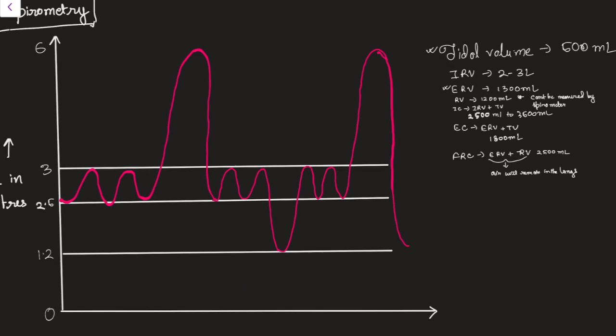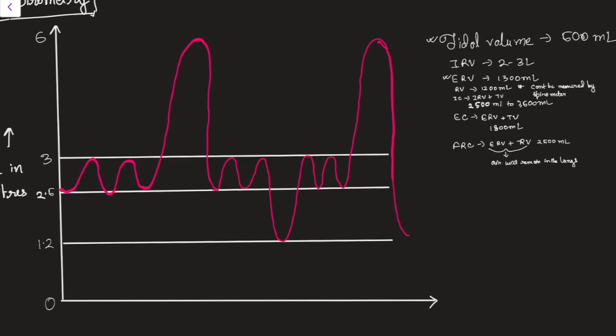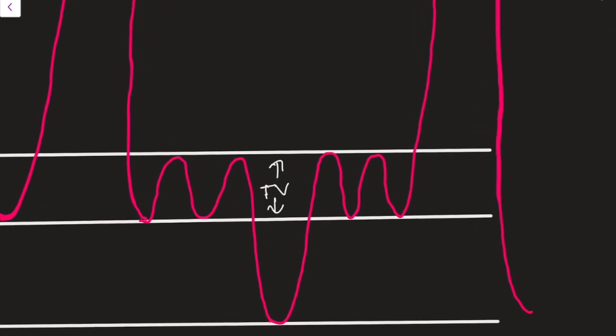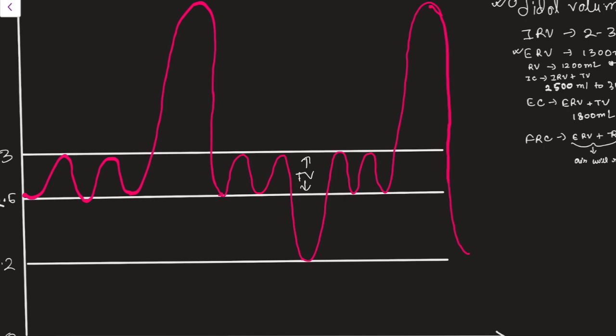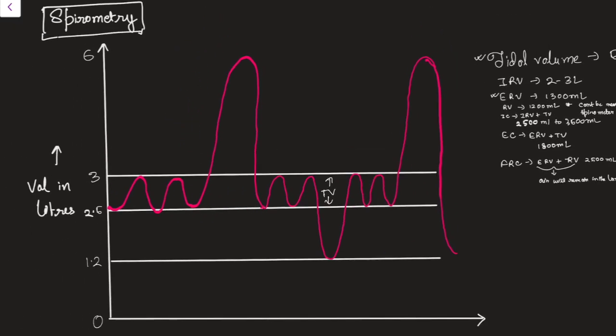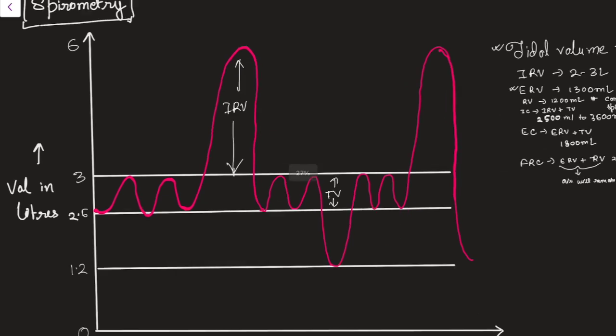Now this is a graph. Let us quickly plot this. This one is the tidal volume. Now this one will be the inspiratory reserve volume.